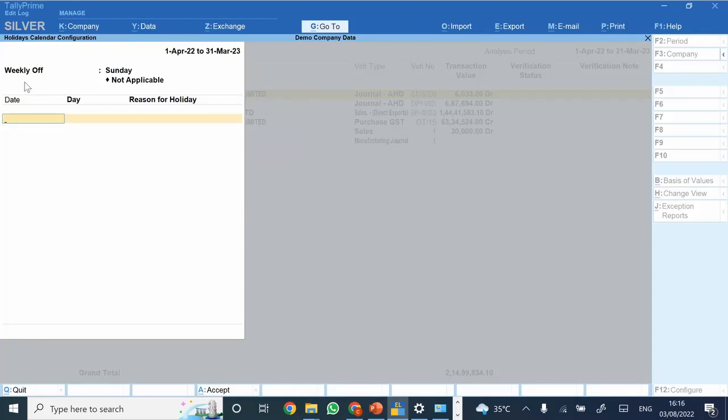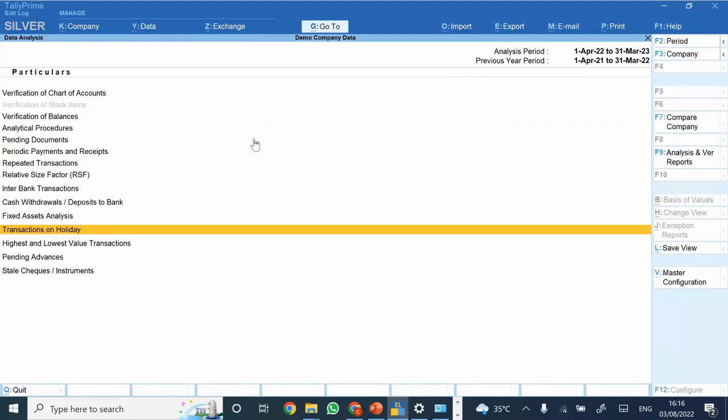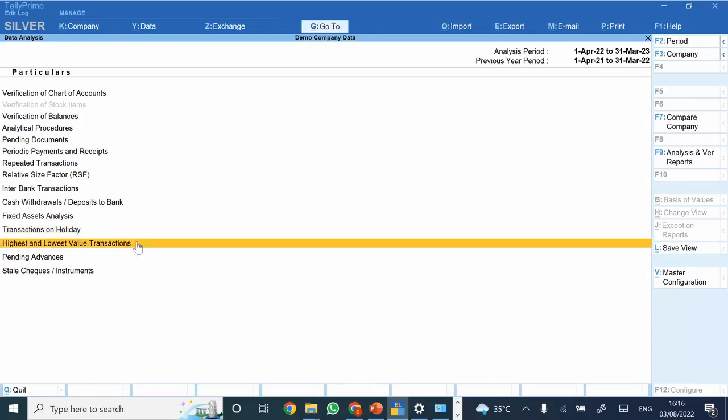So let's say on any of the public holidays, you can just define the list of those dates. The system would provide you an entire list of all the transactions which have taken place on the public holidays. For those, you can ask the management for justification: what was the reason, and how is it practically possible to have them on public holidays. These are the features that are available. You could use them in the manner that deems fit to you, but this is really useful from the perspective of audit.